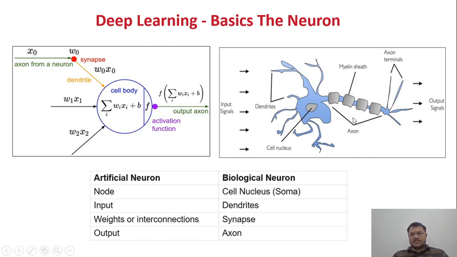In this slide, on my left hand side, I have an artificial neuron, and on the right hand side, I have a biological neuron. So I'm comparing both types of neuron to each other. If you see the artificial neuron, we have the cell body, and we have some input attributes, that is, input values x0, x1, x2. While we are doing these computations inside the node, I am adding some weights w0, w1, w2, and I'm adding some bias value wb, and I'm taking all this information and putting it inside the activation function.